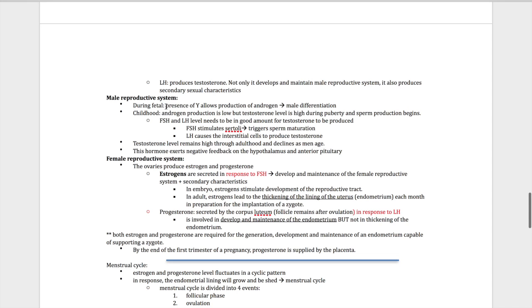Fetus. Let's talk about the fetus. Presence of the Y chromosome stimulates male differentiation because it produces androgen, and androgen promotes male differentiation. During childhood, androgen production becomes low, but testosterone level becomes really high, and then it causes sperm production.